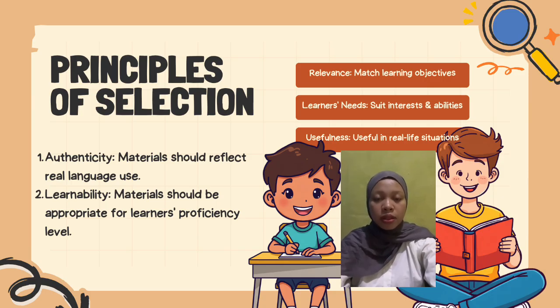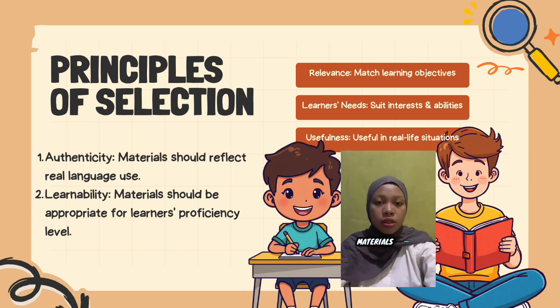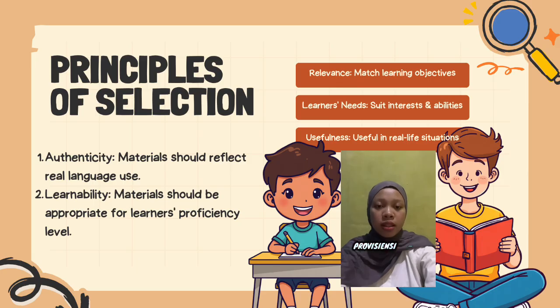When selecting teaching materials, teachers should consider several important principles. 1. Authenticity. Materials should reflect real-life language use. For example, using restaurant menus, advertisements, and real conversation. 2. Learnability. Materials should match learners' proficiency levels. For example, beginners should learn basic vocabulary and simple sentences before studying complex grammar.